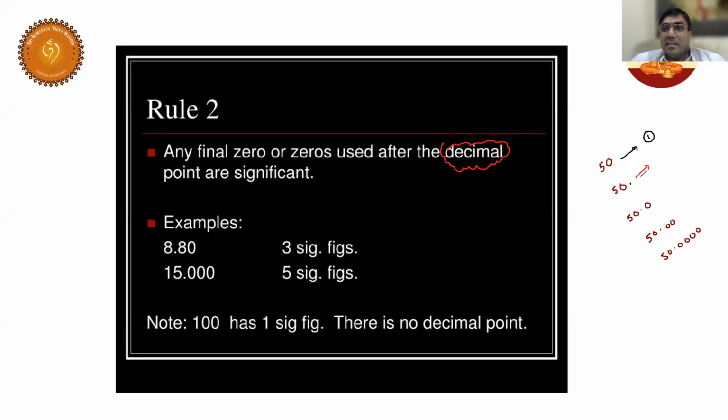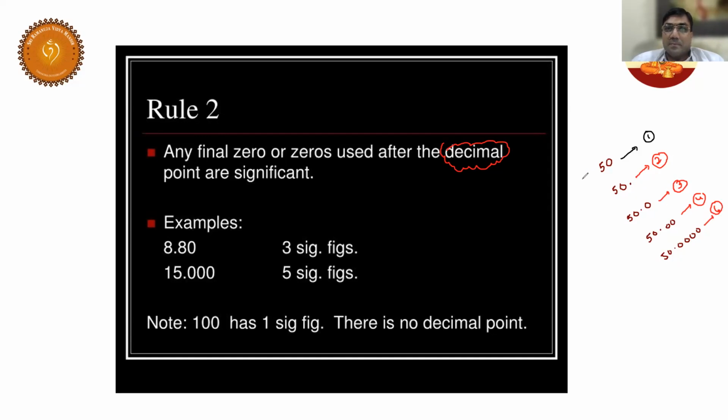Next one, how many? 2, because there is a decimal here, a dot is there. Here how many? 3, because there is a decimal. Here there is a decimal, that's why it is 4. And here it is 5. And 6. 1, 2, 3, 4, 5, 6.